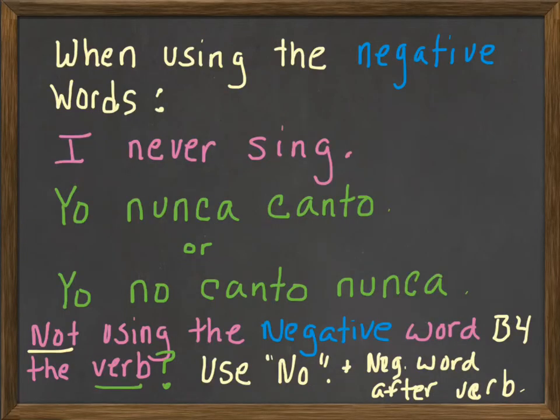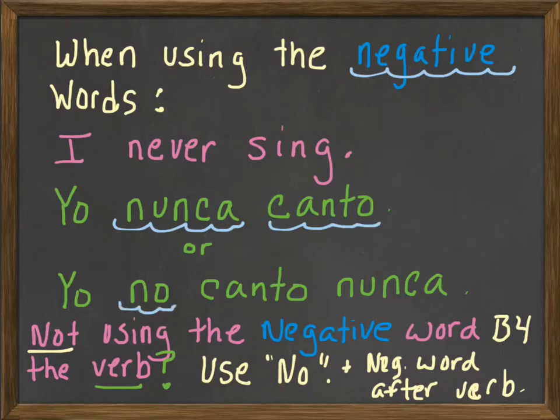Okay, when you're using the negative words, I want you to remember that you have a couple of options, okay? So let's look at this example. I never sing. You have two options. You can say, yo nunca canto, where you put your negative word before the verb. I sing, this is I sing. Or you can put no before your verb and then follow the verb with your negative word. Okay, so you have two options.